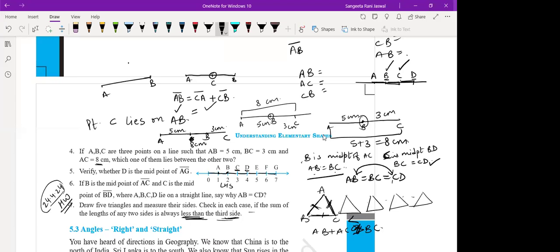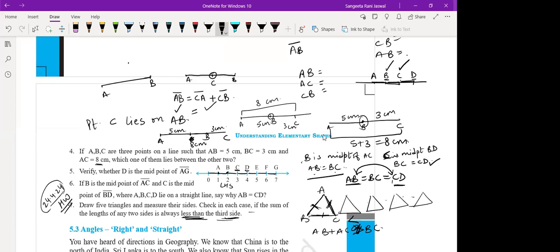Because these 3 are equal, that means AB will be equal to CD. Okay? Understood, everyone? Any doubts, anyone? No, ma'am. Okay.